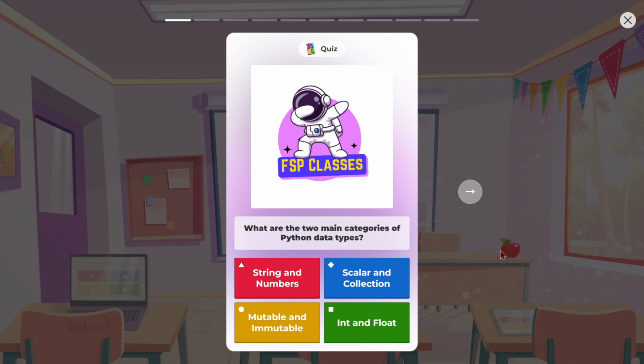I'm understanding by your response that all of you know these data types very well, and that is really good. I have seen students who don't know the data types properly. They only know int, float, and boolean, and sometimes they say boolean and list, like that. They don't properly structure the data types. If you are able to structure the data types in a proper manner, you are good to go. So what is the correct answer? Quickly tell me. Scalar and collection.